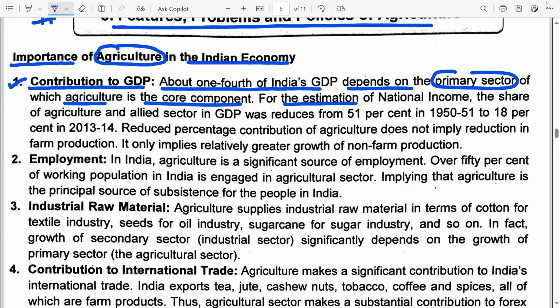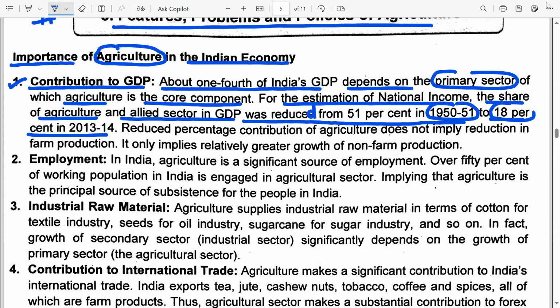For the estimation of national income, the share of agriculture and allied sector in GDP was reduced from 51% in 1950-51 to 18% in 2013-14.